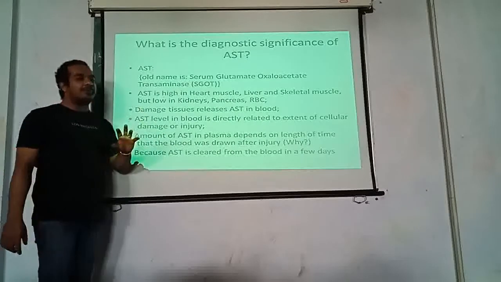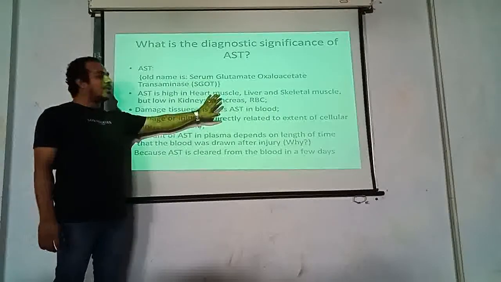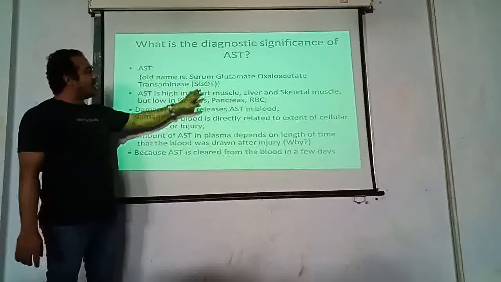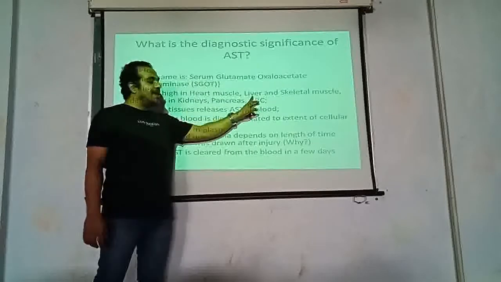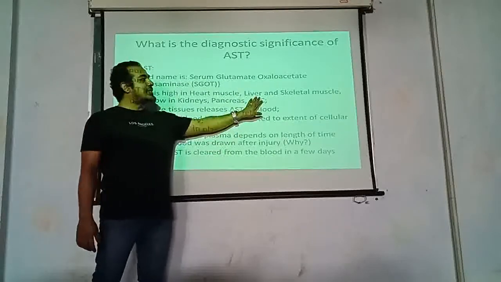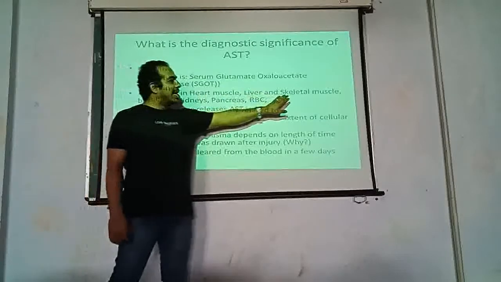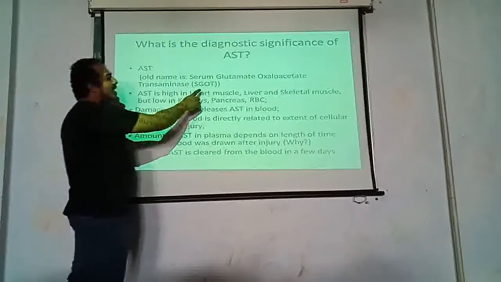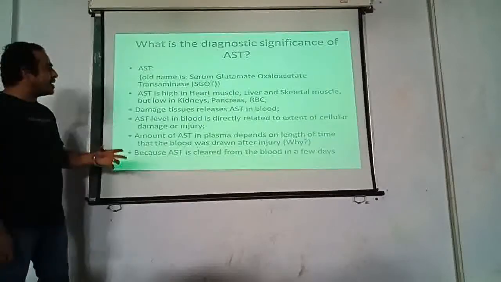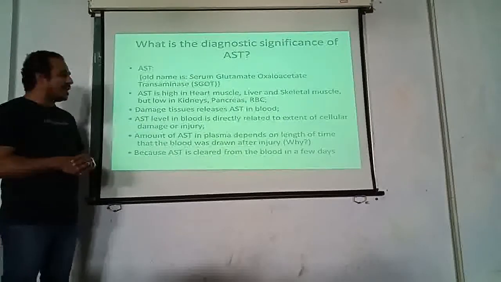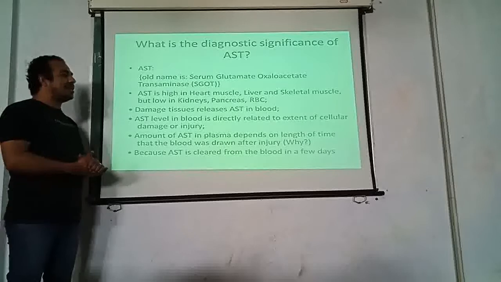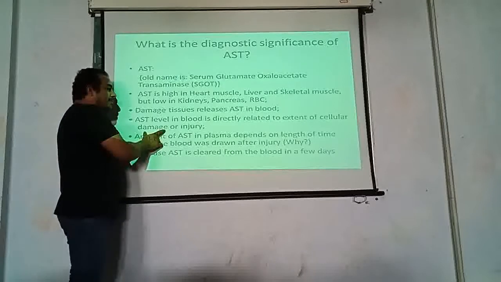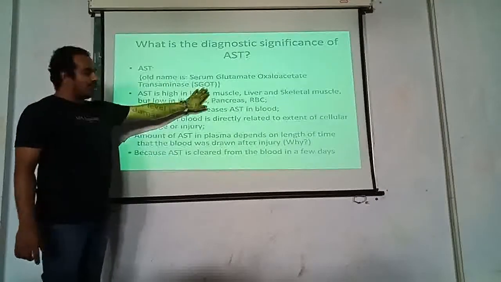We will look into some examples. Heart muscle damage, like myocardial infarction, where there is damage to the muscles of the heart, can give you elevated SGOT. Hepatitis, a disease of the liver, can give you an elevated SGOT. Skeletal muscle diseases like DMD, Duchenne muscular dystrophy, can give you an elevated level of SGOT. Next, damaged tissue releases SGOT into the blood. This SGOT level in blood is directly related to the extent of cellular damage or injury. The more the damage, the higher the level of SGOT.